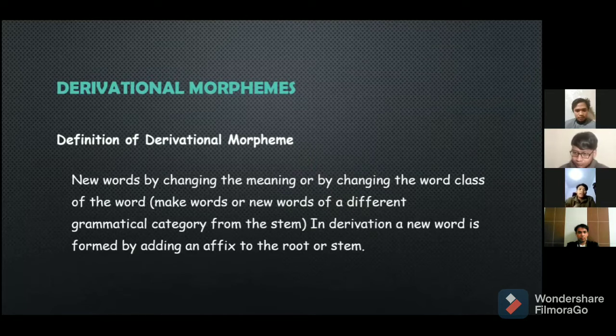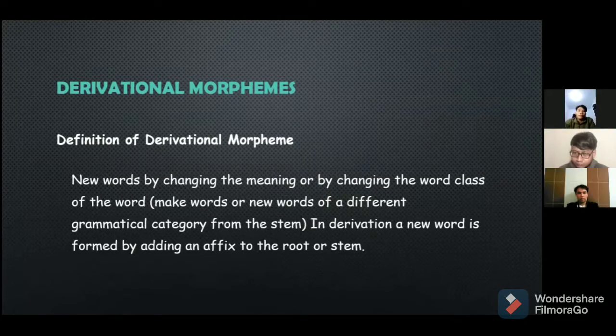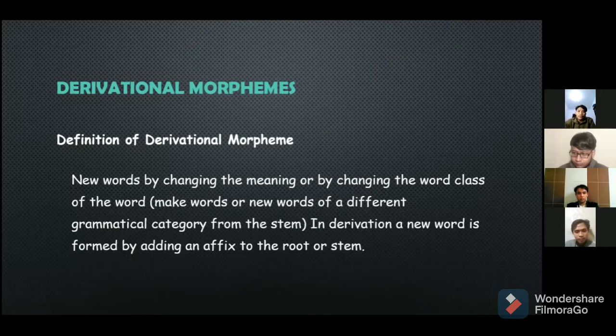First is about the definition of derivational morpheme. It forms new words by changing the meaning or by changing the word class of the word, making new words of a different grammatical category from the stem. In derivation, a new word is formed by adding an affix to the root or stem.